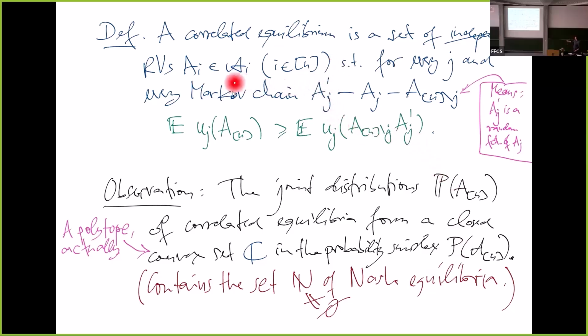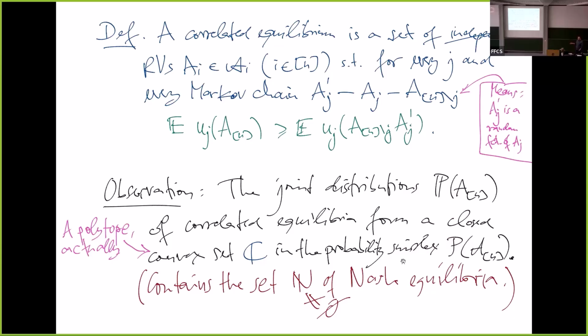A correlated equilibrium is a bunch of random variables, jointly distributed now, such that for every j and every new variable aj prime that is in Markov chain relation with aj and all the others, because player j observes aj but not the others, the expected payoff of the original is larger or equal than the expected payoff of the new one. This includes Nash equilibrium, but it's a larger set. In fact, it's a convex set. It's a convex polytope in the simplex, if you look at the joint distributions of these variables.